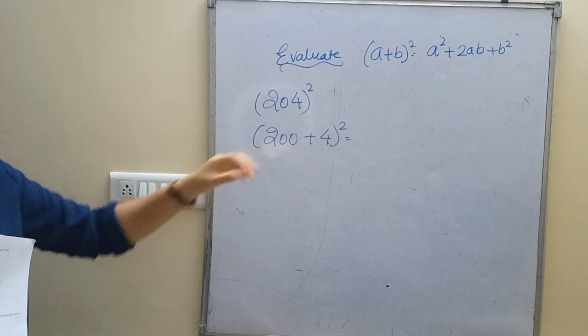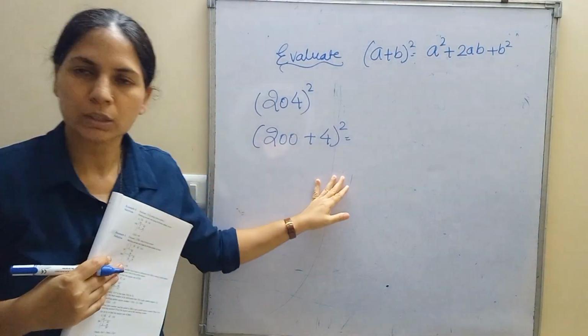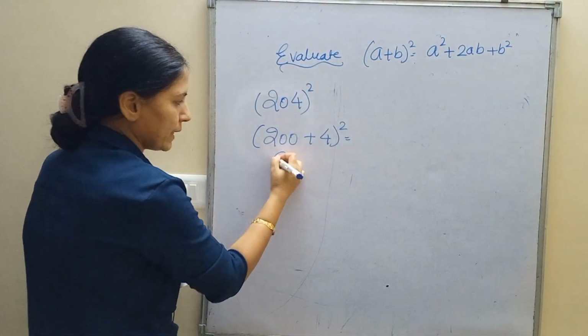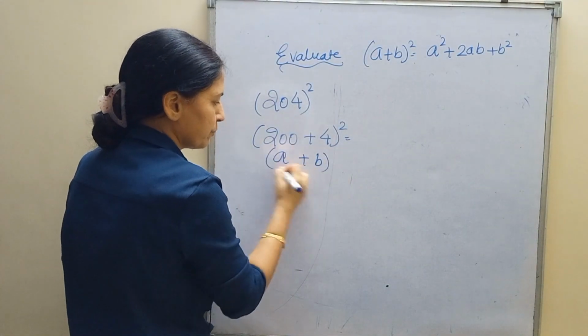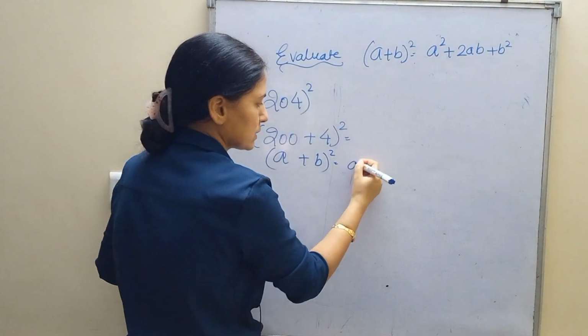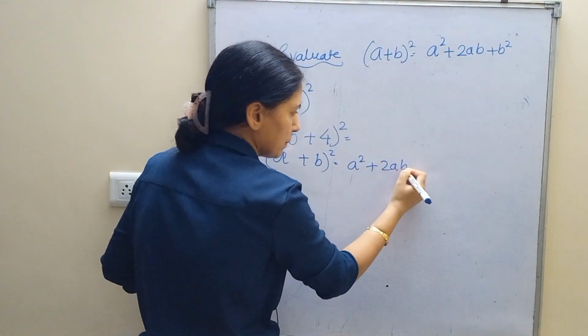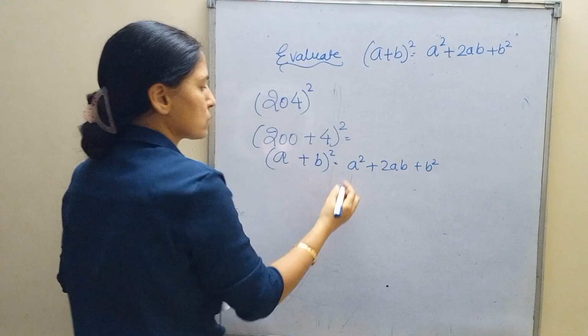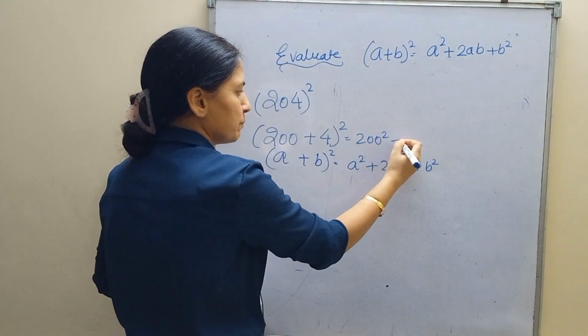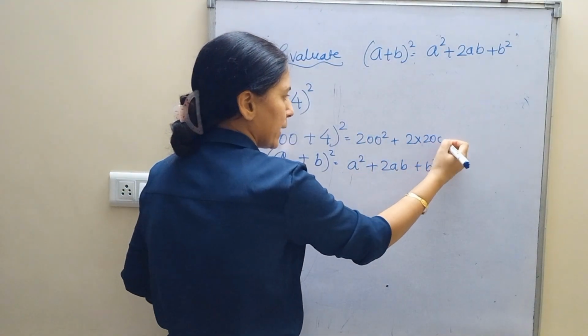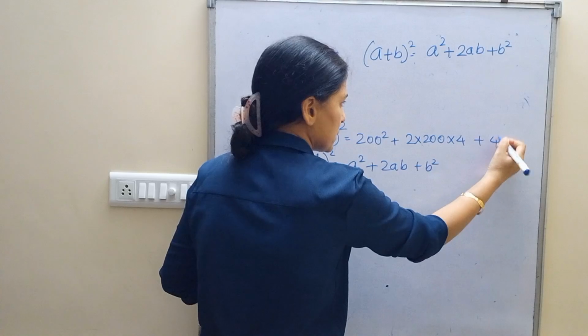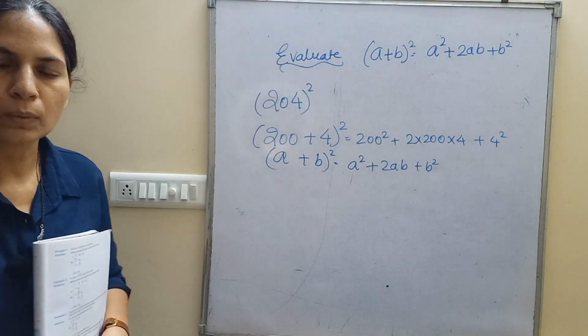Make this A and make this B, and then we will substitute. The formula is A square plus 2AB plus B square. Instead of A square, write 200 square, 2 into A into B, plus B square, 4 square.